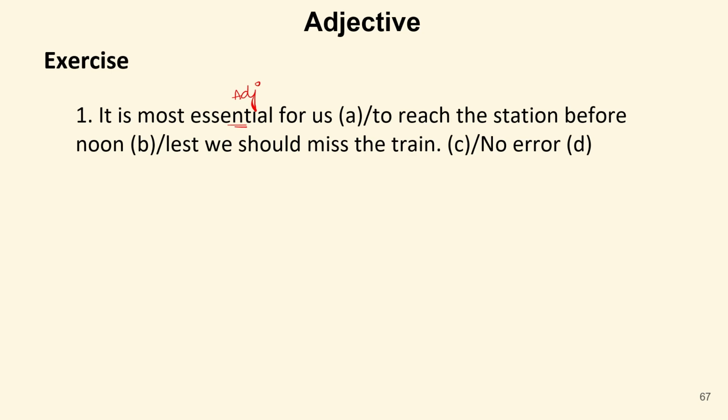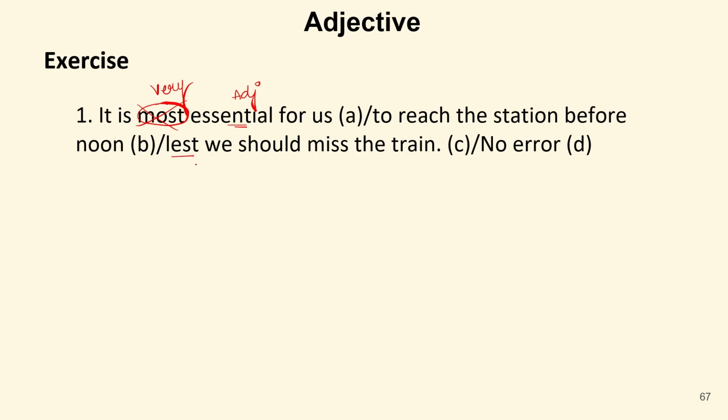In fact, we are focusing on the word essential. This is very important. This is very essential. This is crucial. And to show this, we need not use the word most. In fact, we can use the word very over here. So it is very essential for us to reach the station before noon, lest we should miss the train.